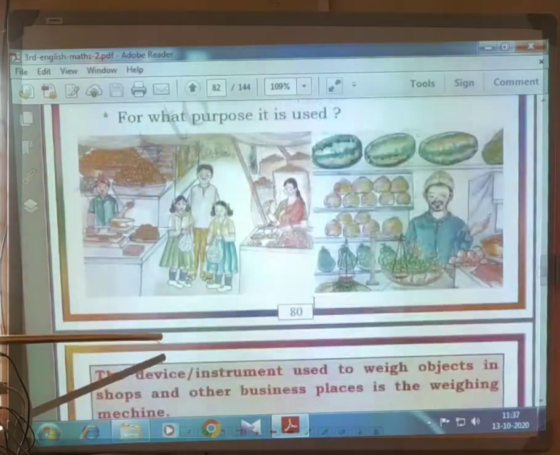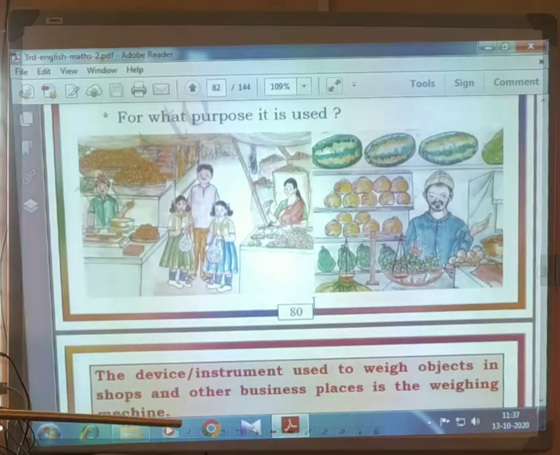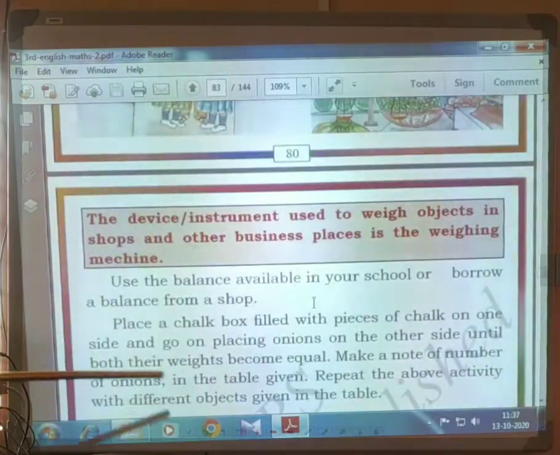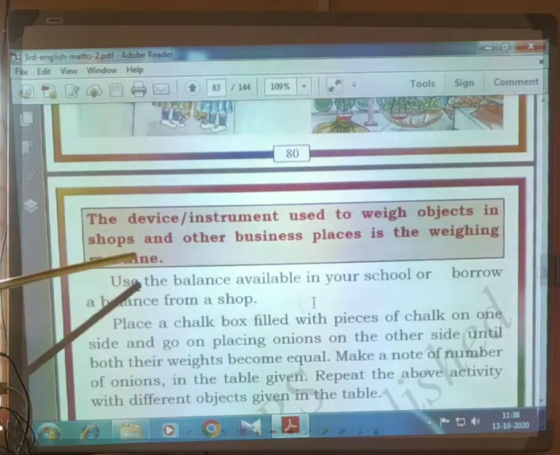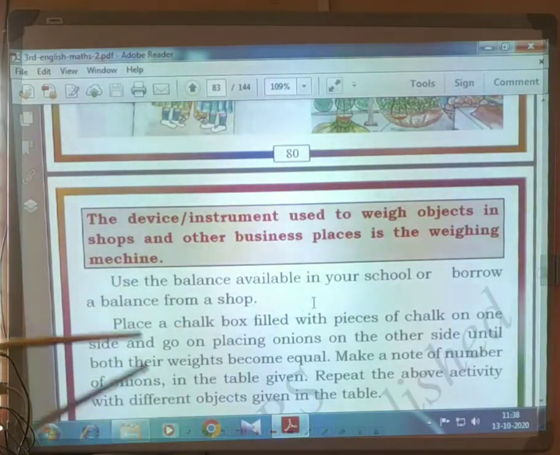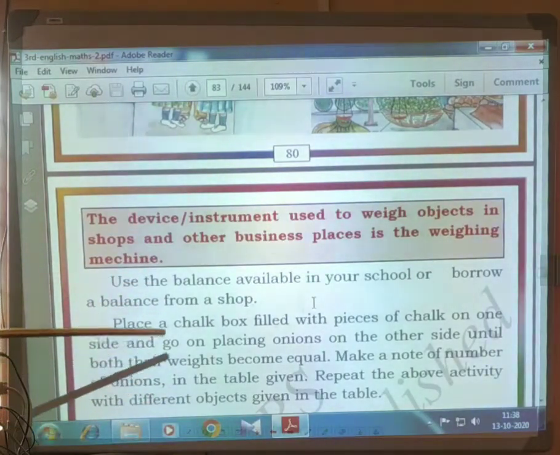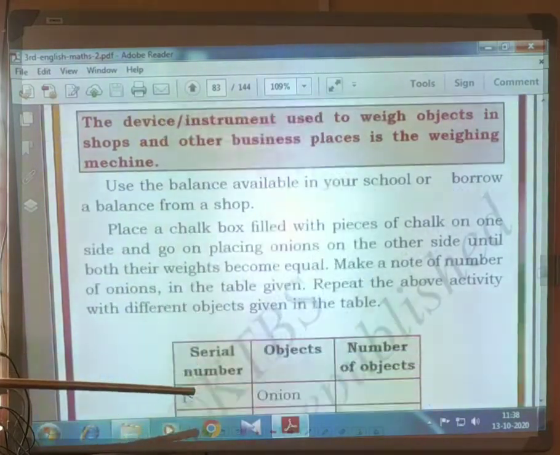Then which one is more weight? Packet of butter biscuit is more weight. The device or instrument used to weigh objects in the shop and other business places is the weighing machine. Then use the balance available in your school or borrow a balance from a shop.